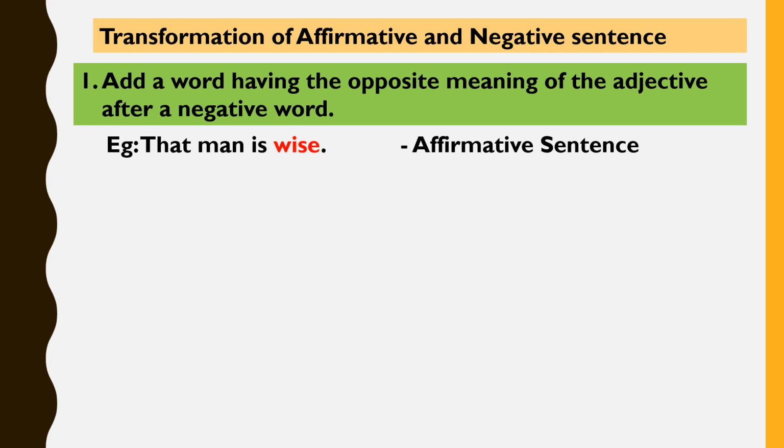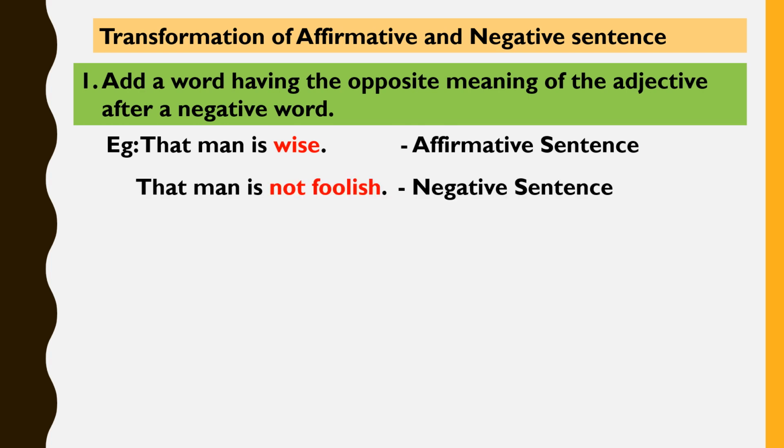This is an affirmative sentence. The adjective in this sentence is wise. The opposite of the word wise is foolish. Now, while transforming, I'll use the word not before the word foolish. Therefore, my sentence now is: That man is not foolish.